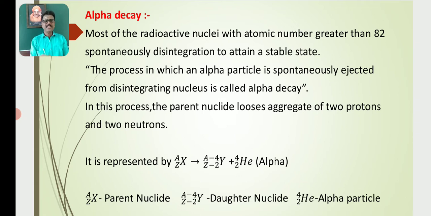The process in which an alpha particle is spontaneously ejected from a disintegrating nucleus is called alpha decay.